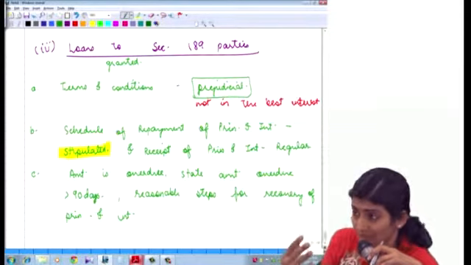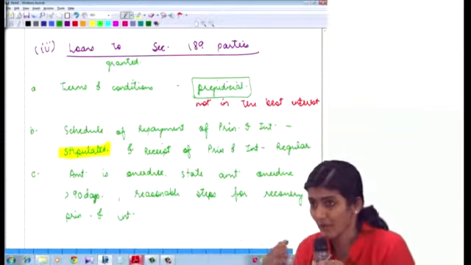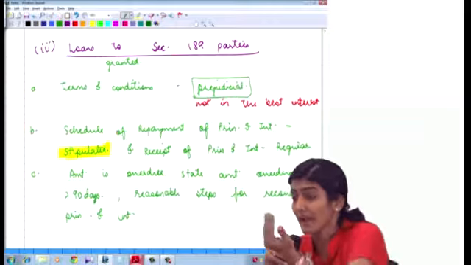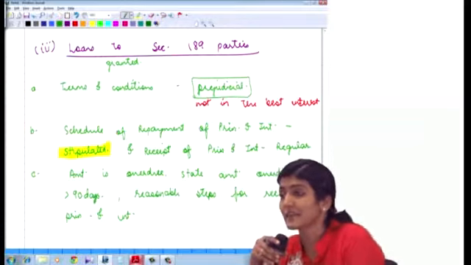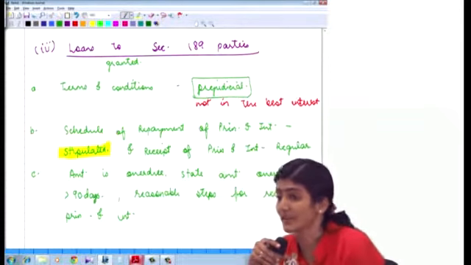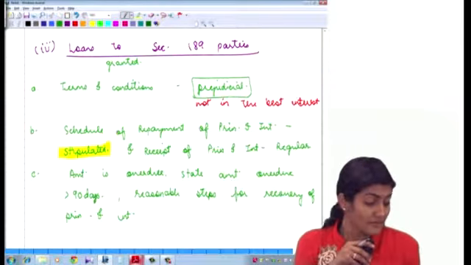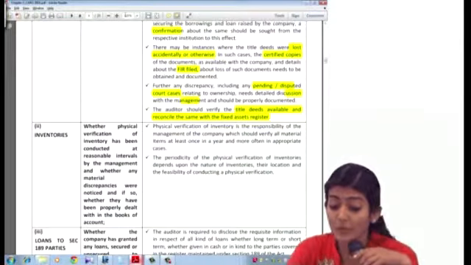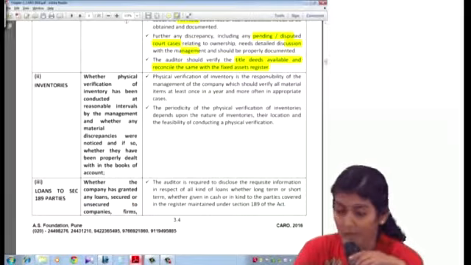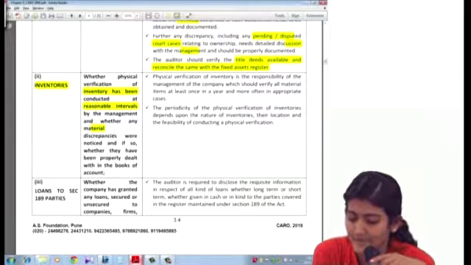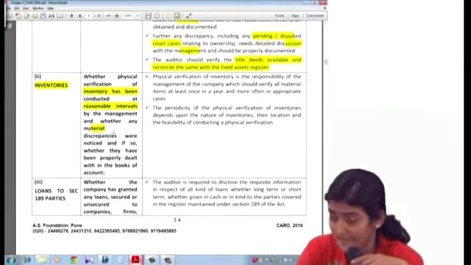So again, I'll have to ask the client to prepare a statement for all loans which are overdue for more than 90 days, what is the amount. And then I need to check the reminder sent or the legal step taken for the recovery of the same. You understand? So that is clause 3, which is regarding loans to section 189 parties. So clause 2, inventories, where the point is similar to that of what we studied in clause 1 for fixed assets.